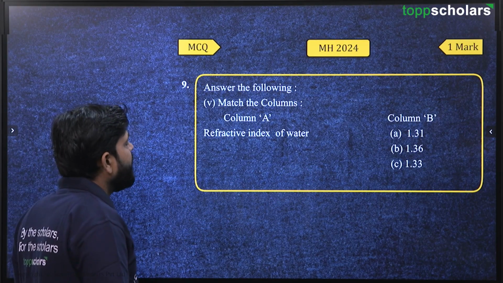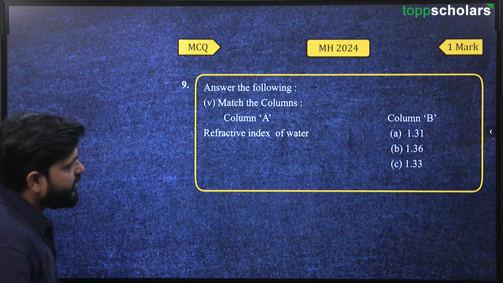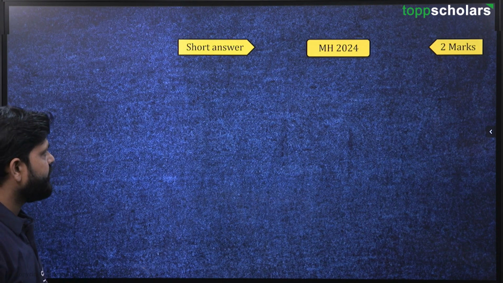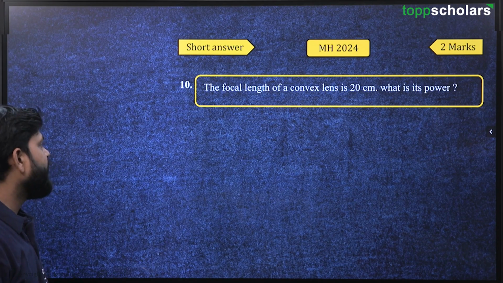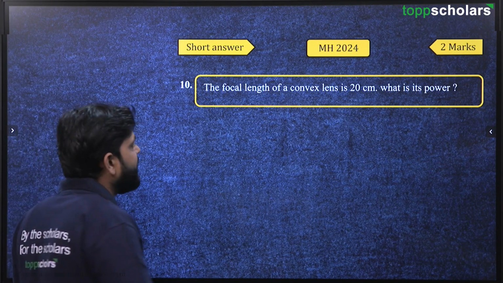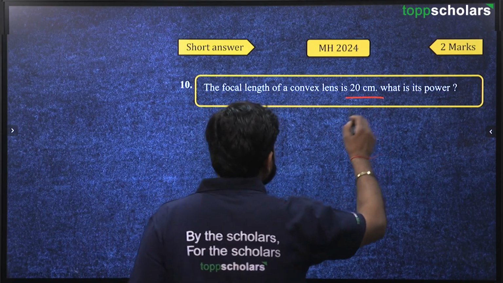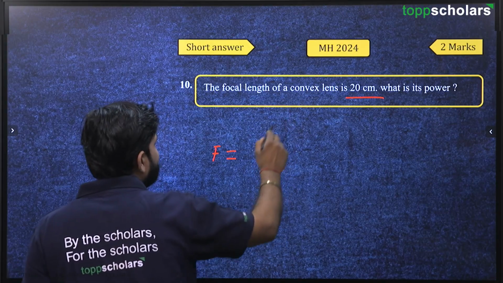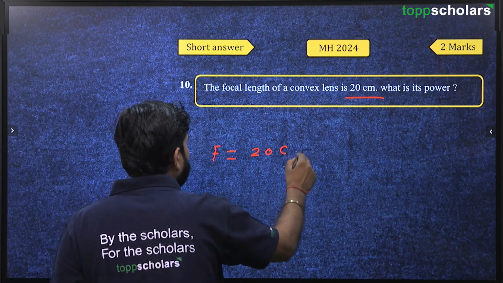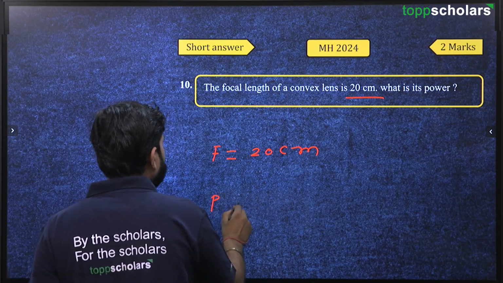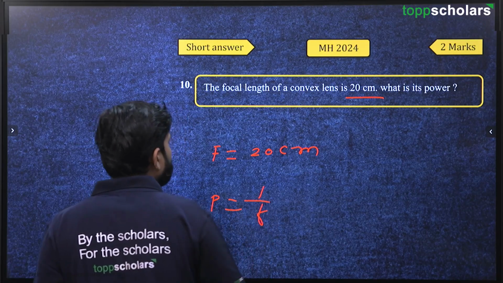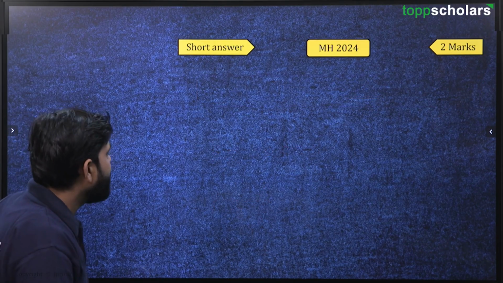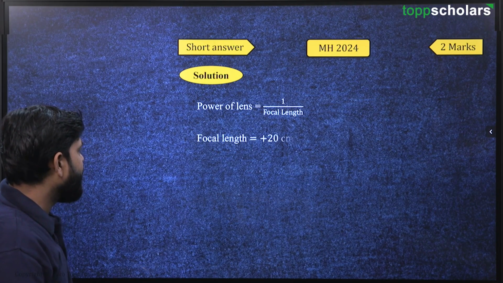Next, column A: the refractive index of water is 1.33. Now, we have to solve this. The focal length of a convex lens is 20 centimeter. What is its power? So, the focal length has been given to you, convex lens 20 centimeter, and we know that power is 1 upon f. So, 1 upon 20 centimeter, you will get the power.